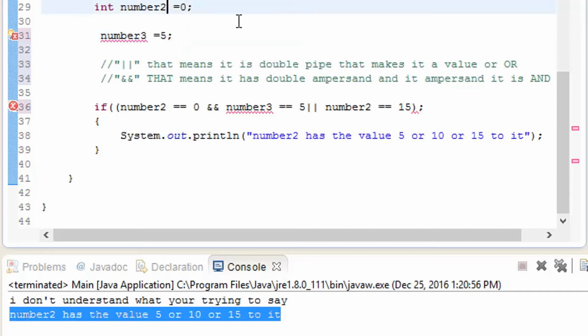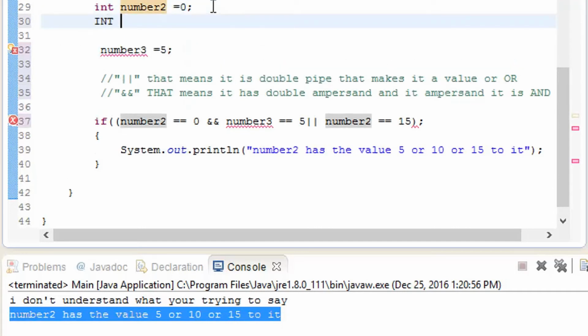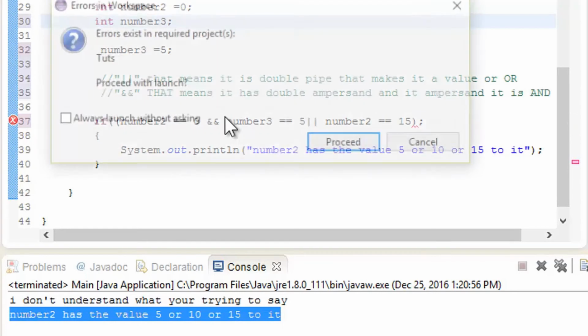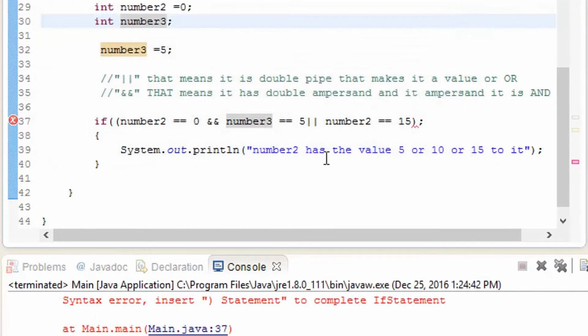As you know that number 2 is the value over here, so I'm going to go and add int number 3 and then close this one. So it is going to go and check out number 3 is an int, and then it is going to play. So let me just go ahead and proceed. So it is going to give me an error. Why has it been showing me an error?